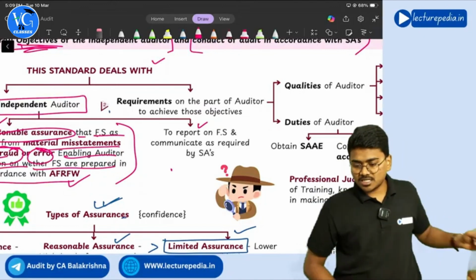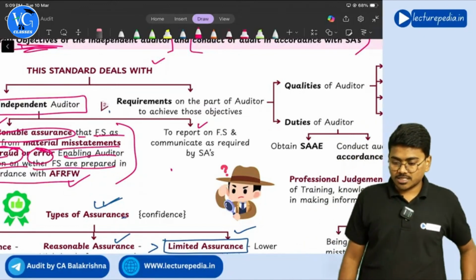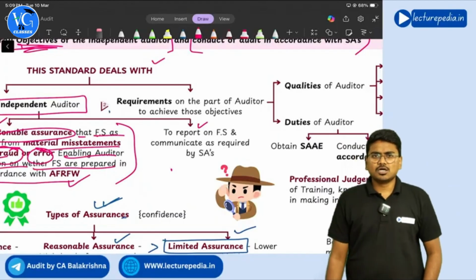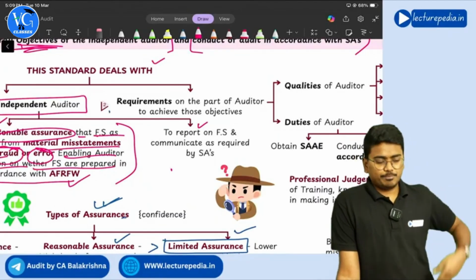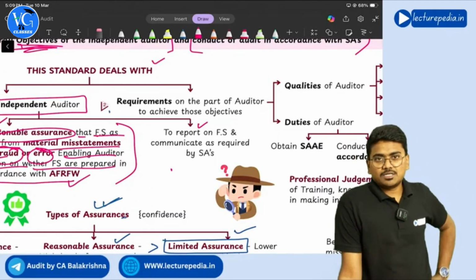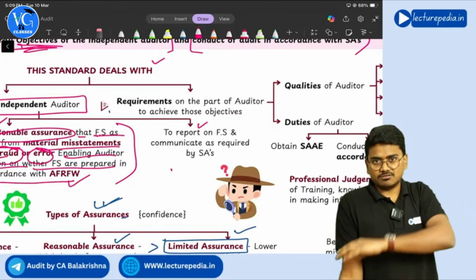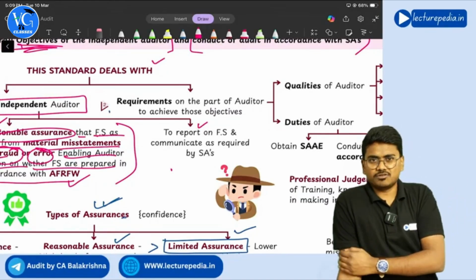So daily how many hours will this revision be done? See, mostly 2.5 hours to 3 hours. Based on the length of the chapter, it will vary between 2.5 and 3 hours. Mostly 2.5 hours.